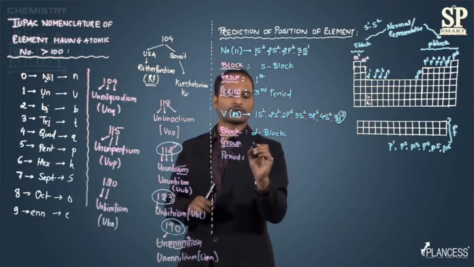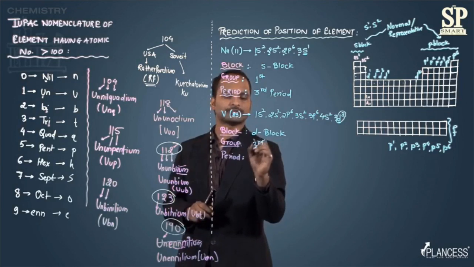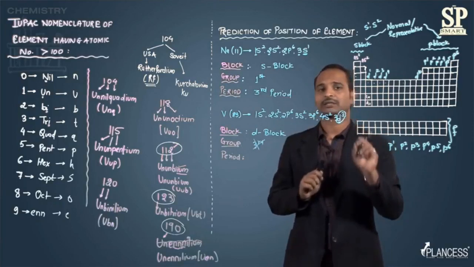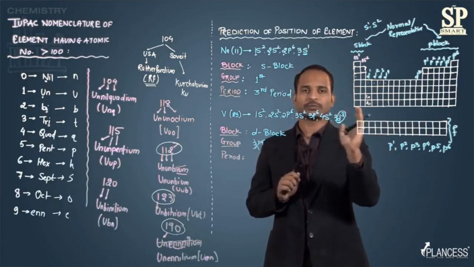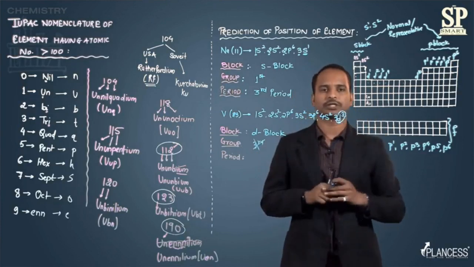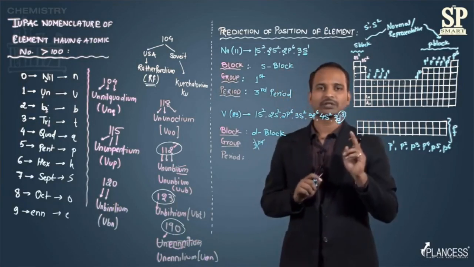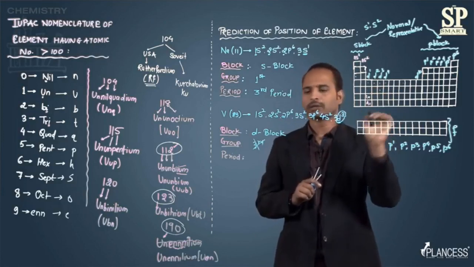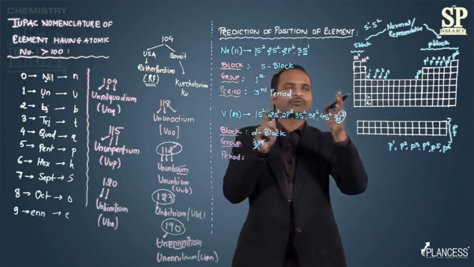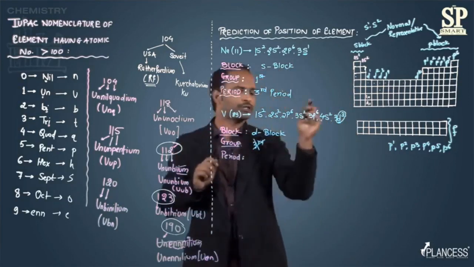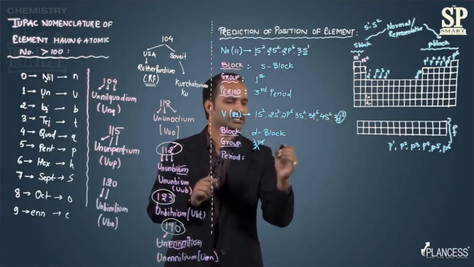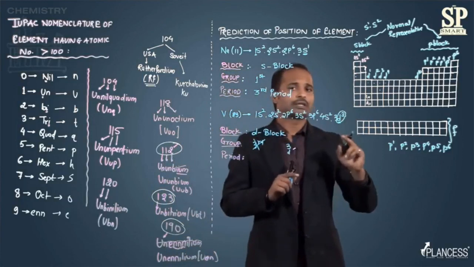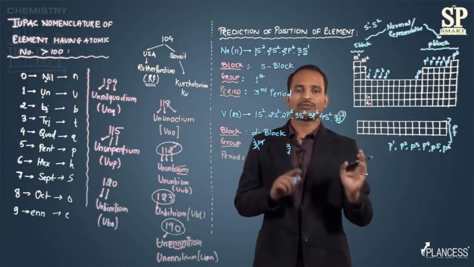If I say third group of D block, the third group is not the answer, because that is the group of D block, and I have to write the group of the periodic table in which it is present. The periodic table groups start with the S block. If we are talking about D3, the element is somewhere present here, and if I start counting groups from the left hand side, first I will count, okay, it is the third group of D block, but the periodic table never starts with the D block, it always starts with the S block.